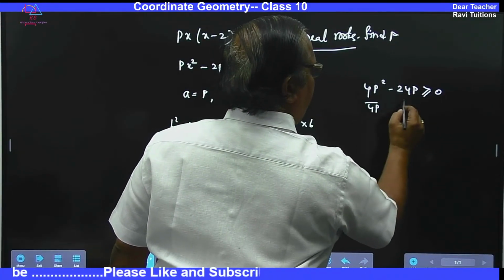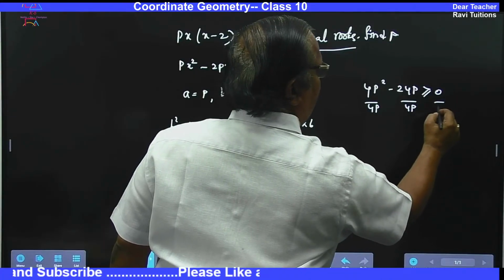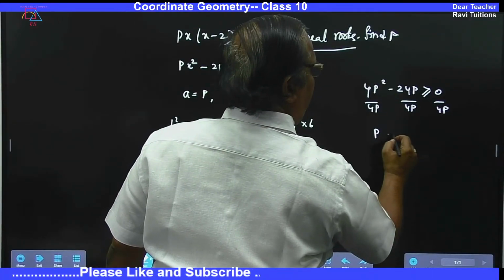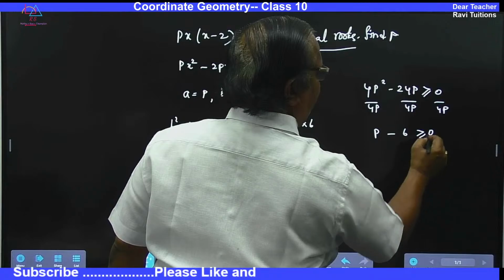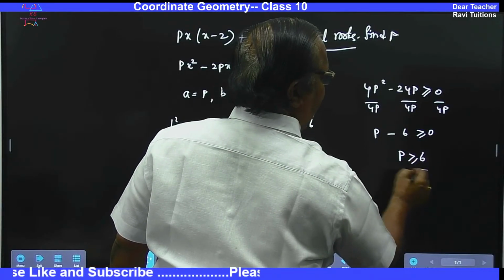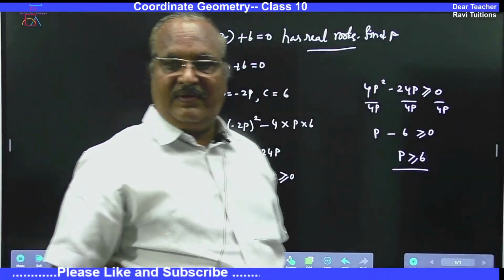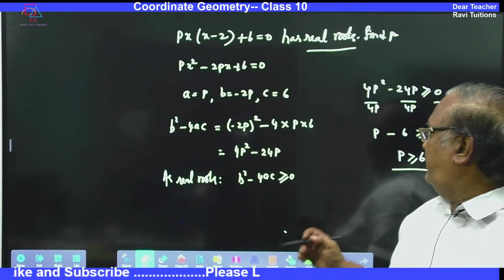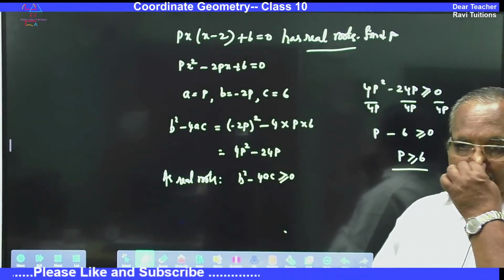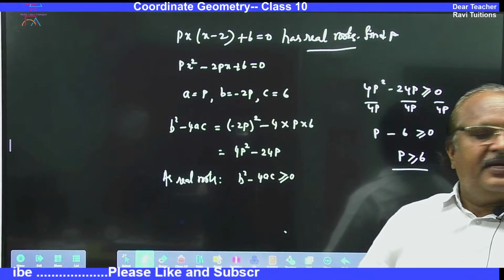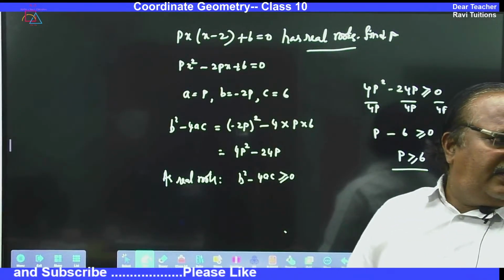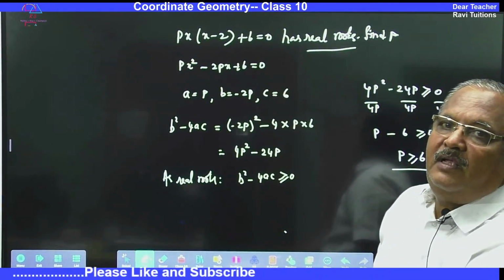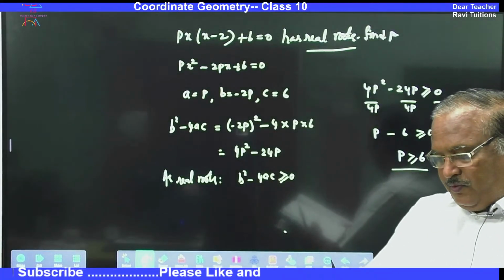Then p minus 6 is greater than or equal to 0, and p is greater than or equal to 6. It is not one value, it is more values. Okay, this is one of the important questions. It may come in the MCQ question as well.